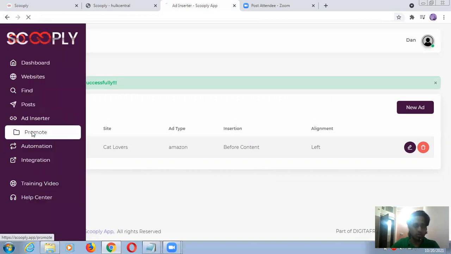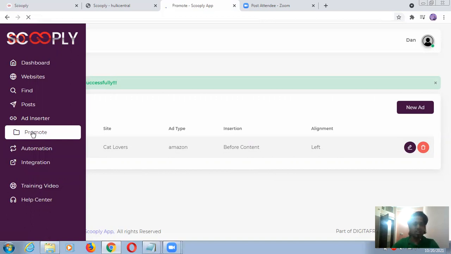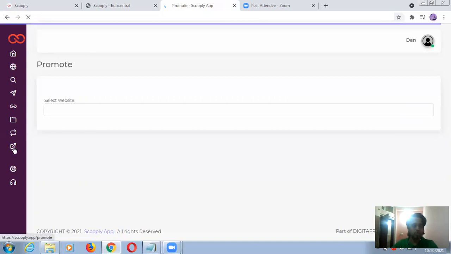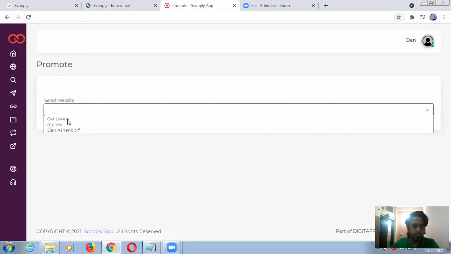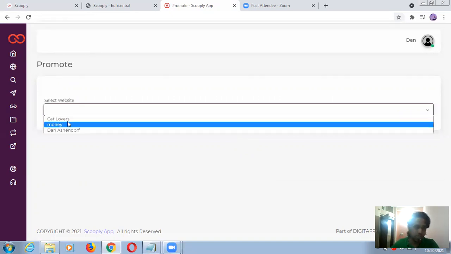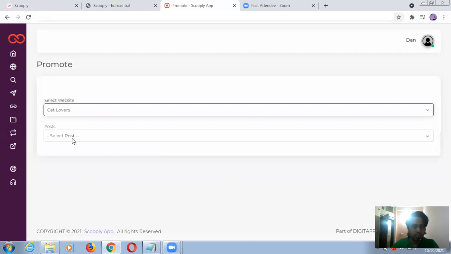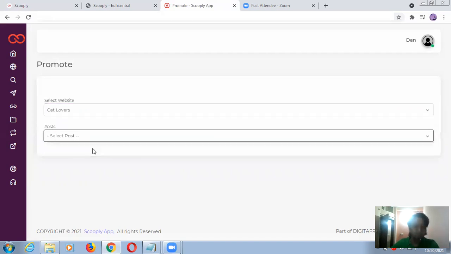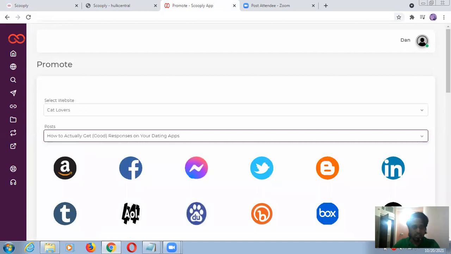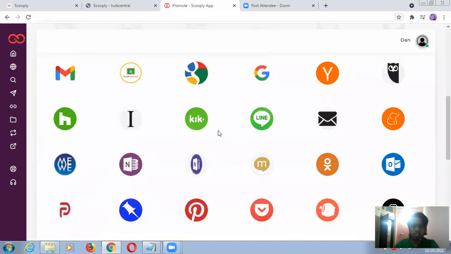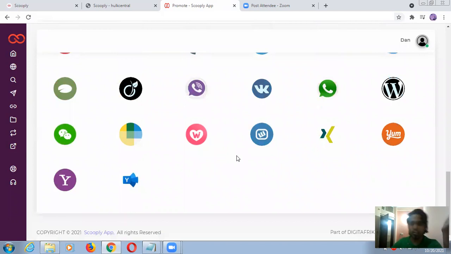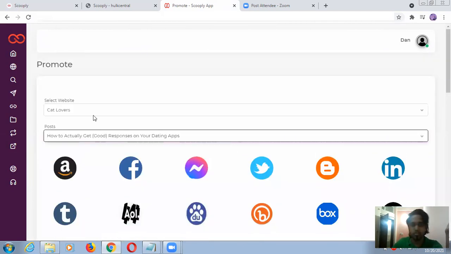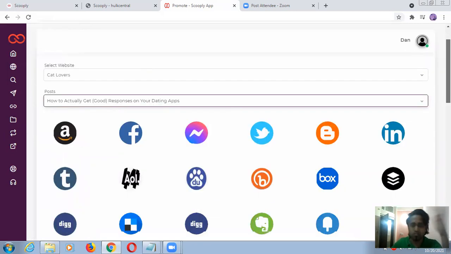So now this is promote. Let's see what options are coming in front of us. Later we will discuss automation and integration, because these two options are very important, guys. So I want to promote on cat lovers, because I selected this one and made this post. This is my post and I just want to promote this. Nice options I'm getting, guys. According to me, this product is good because there is no fault till now. Everything is working perfectly.